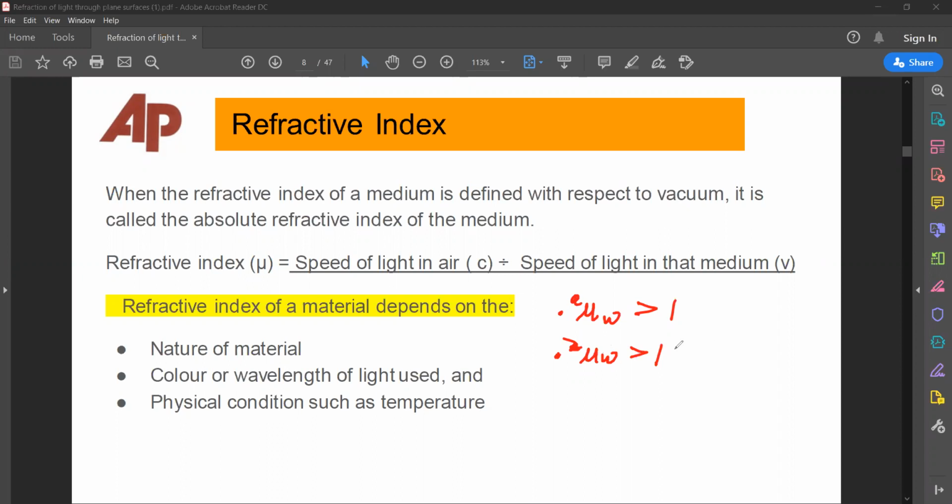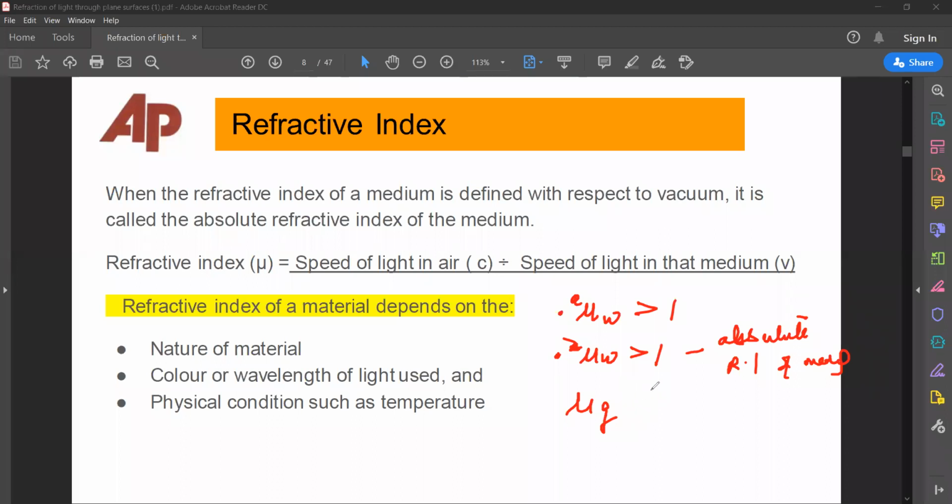It is also called the absolute RI of the medium. So when I said mu glass, what did you understand from that? The second medium is glass and the first medium is air or vacuum. Correct. The second medium is always denser than the first medium. Refractive index is always greater than 1.